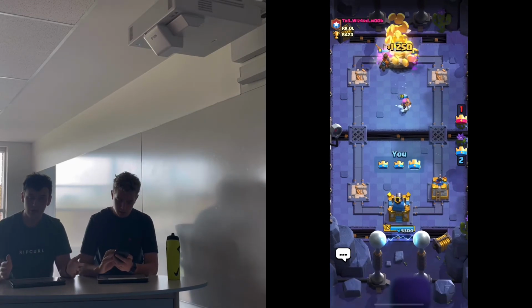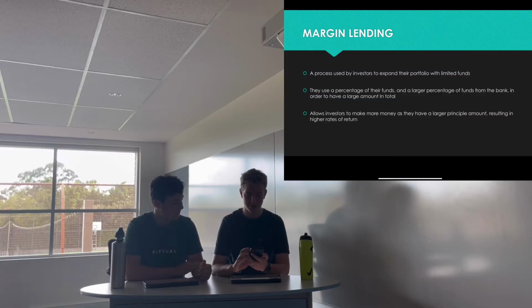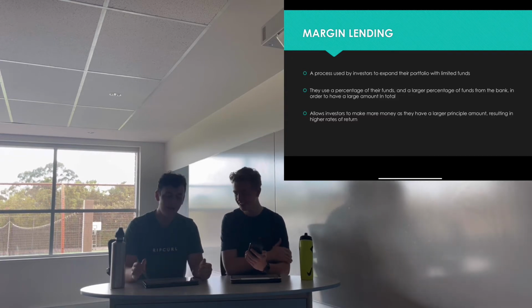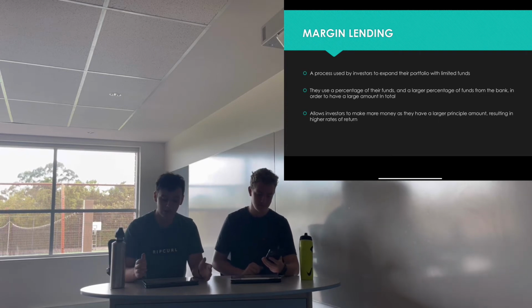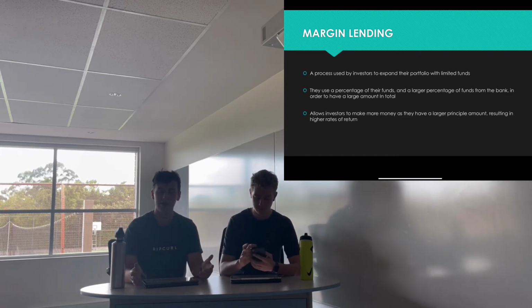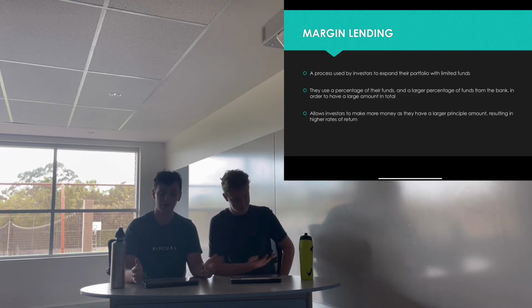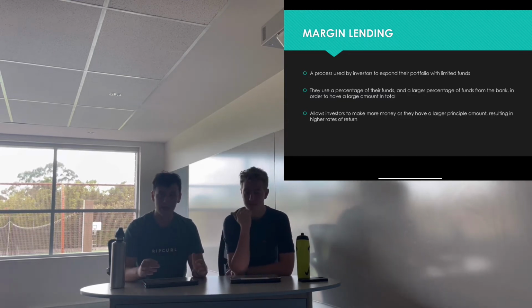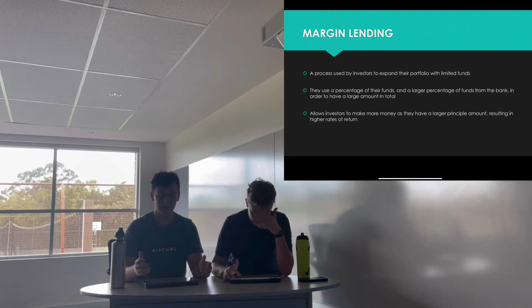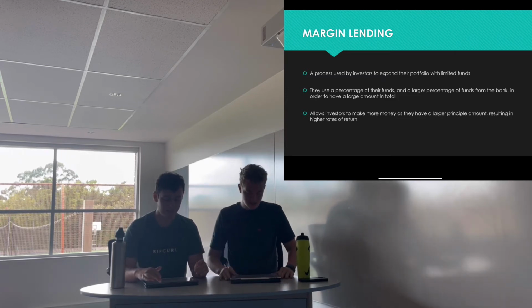For example, Jeremy wants to invest $100,000. What do you want to invest in? What's really unethical? Coal. For example, Jeremy wants to invest $100,000 in coal mining. He has $20,000 in his bank account and borrows $80,000 from the bank. Somehow, through his legal investments, he manages to increase his portfolio worth to $120,000. He then cashes out to give the money to his launderer and then into his bank account. So Jeremy still has to pay the bank back $80,000, which he borrowed, plus interest on the loan, but he now gets to keep the rest of the profit he made to use in his other interesting ventures.